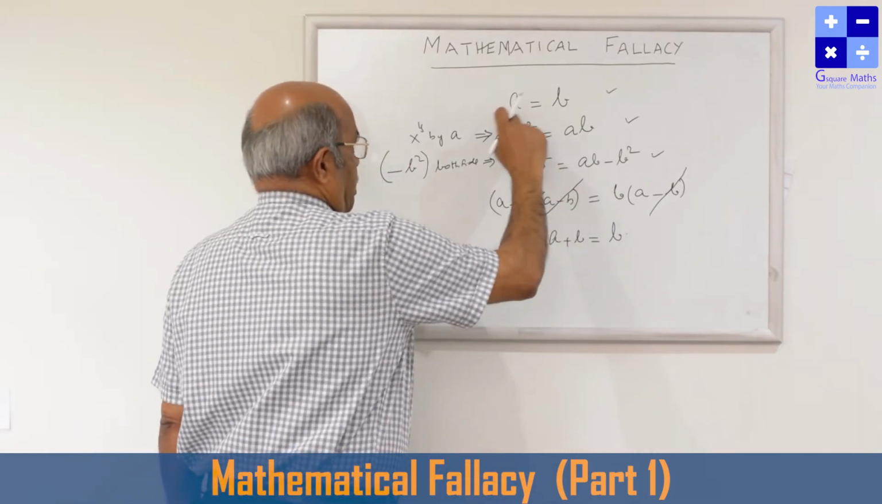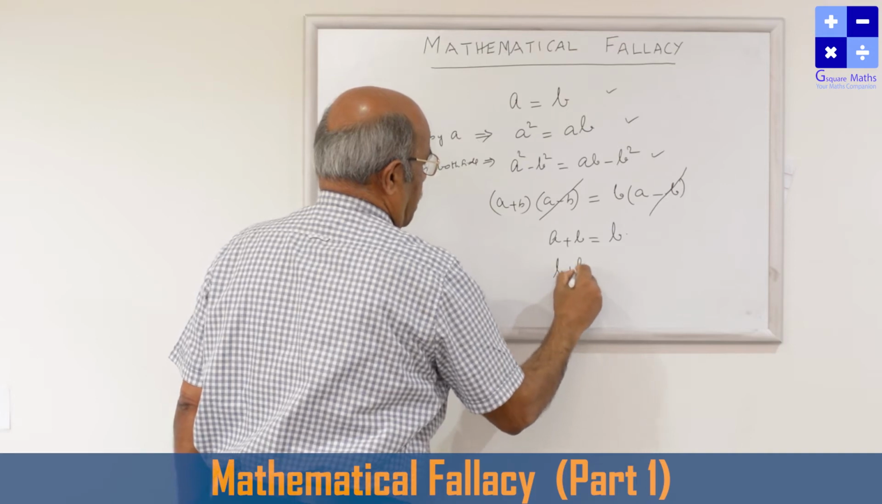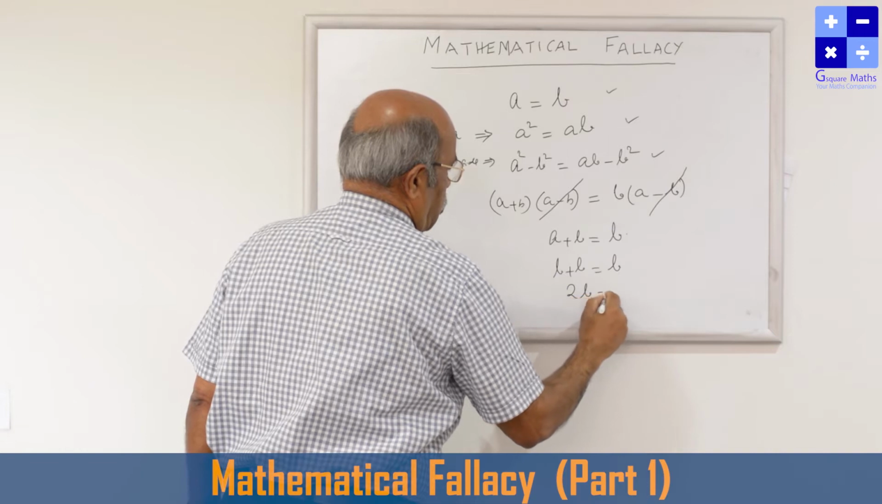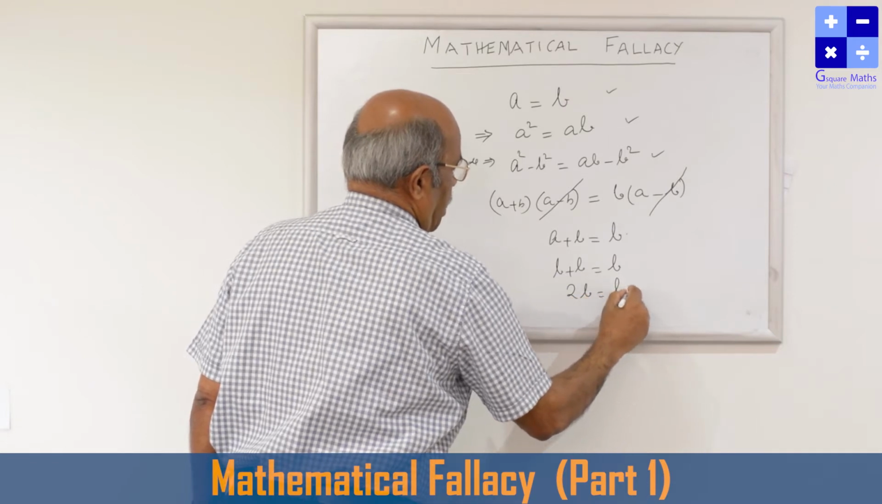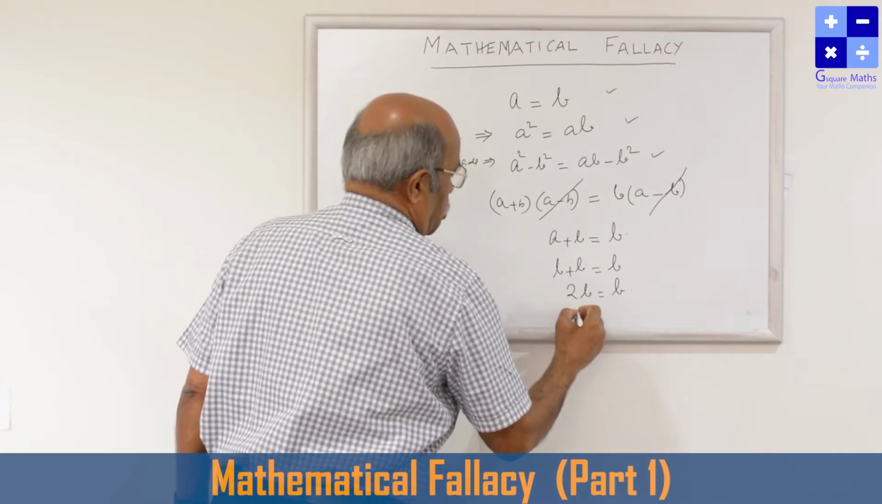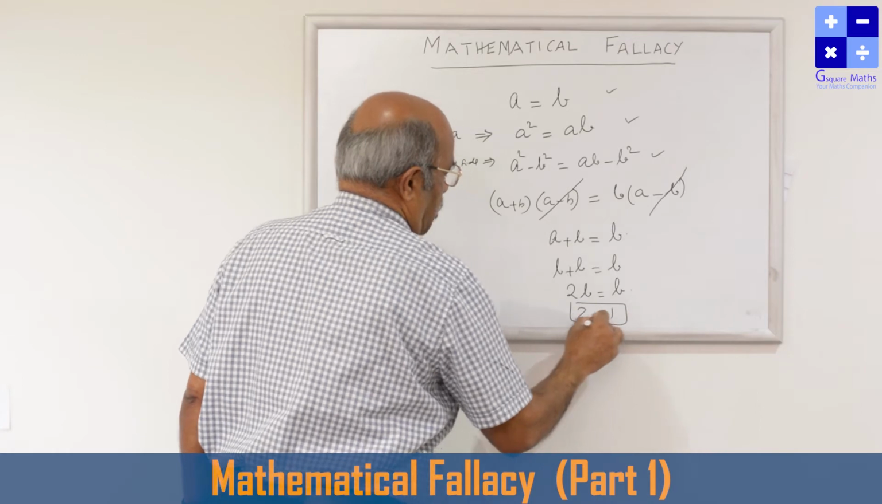But we assume that a is equal to b, therefore we resubstitute again back. b plus b is equal to b, that is, twice b is equal to b, and so the like quantity can be cancelled. 2 is equal to 1. An absurd result.